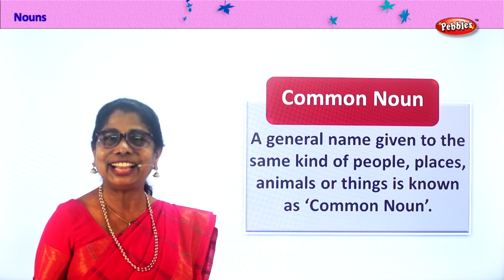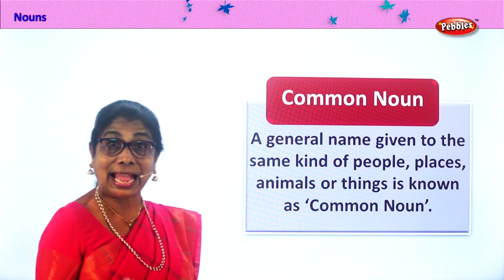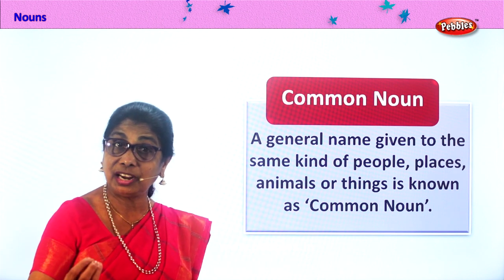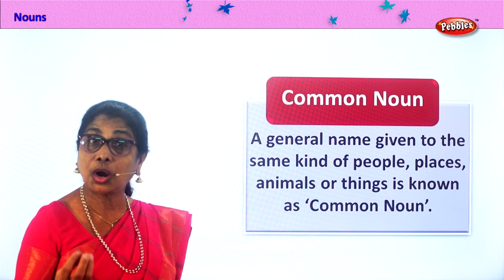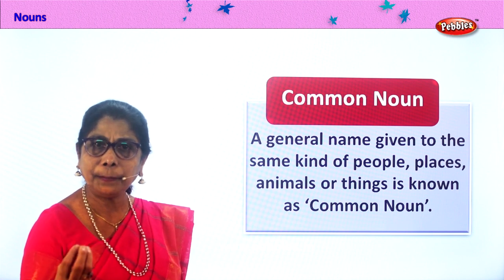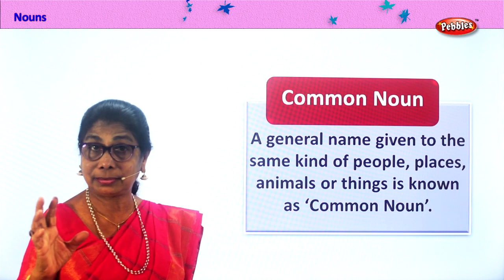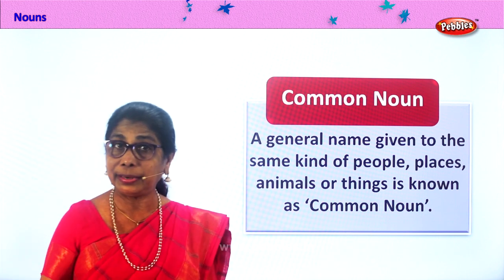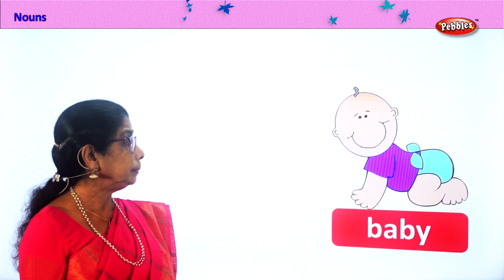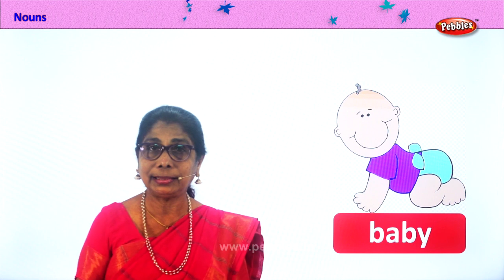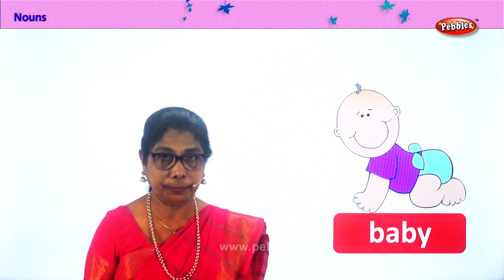Alright? So we are looking at nouns. Now we are looking at common noun. Now there are special nouns, names given to people, places. That's called proper noun. In proper noun, you have to write the proper nouns in capital letters. Now, let's look at the proper nouns. Okay, let's look at the common nouns first before we go into proper.